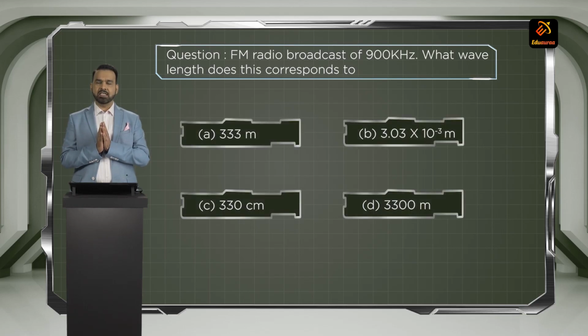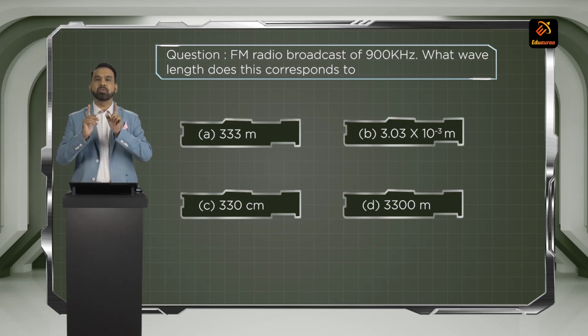FM radio broadcasts at 900 kilohertz. What wavelength does this correspond to? You have to find out the wavelength. Frequency is given to you. According to de Broglie's relation, we know that C is equal to nu lambda. Nu is the frequency. C is the velocity of light. Find out lambda. So lambda will be equal to C upon nu.